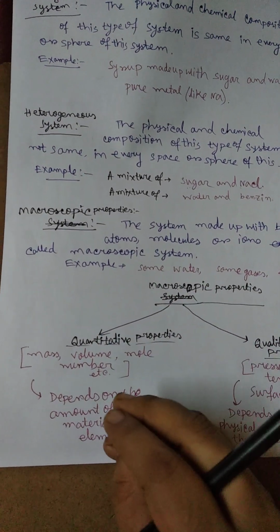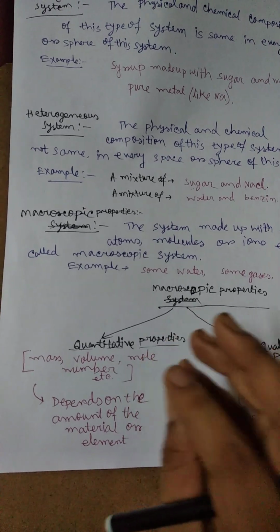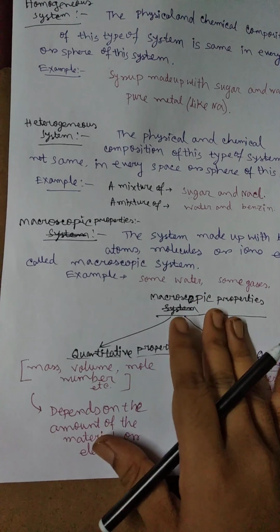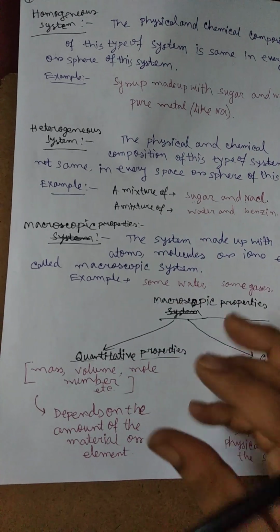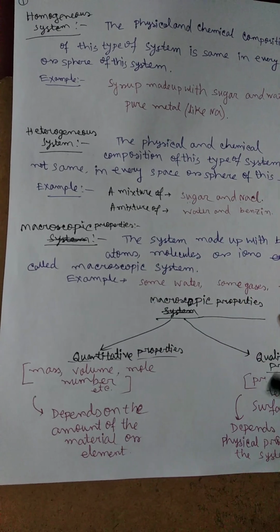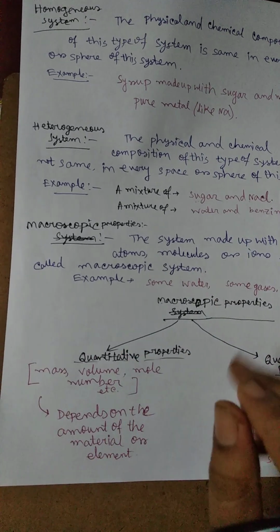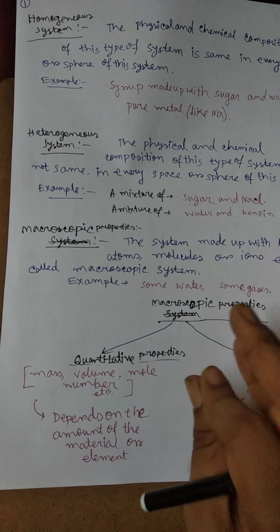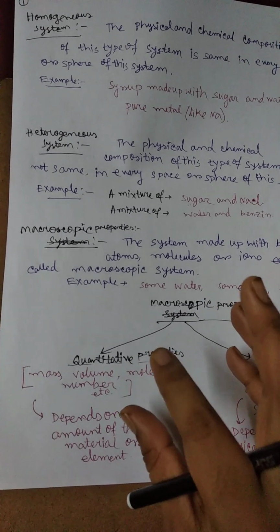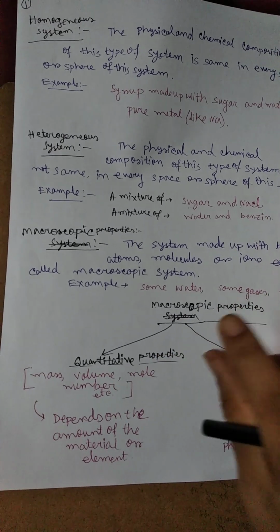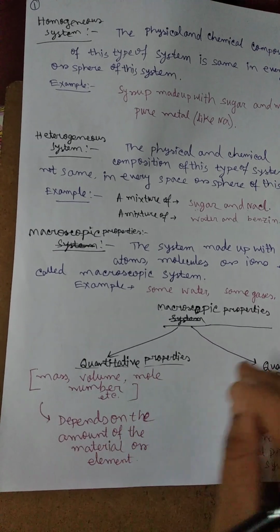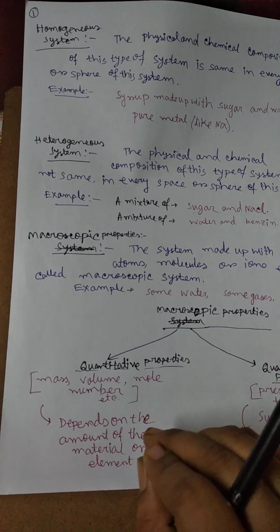How much the material is in quantity is called the mass. How much mass of this sugar, or what volume is taken by the oil in a container. Okay, so this is the volume. Mole number is how many moles. If you ask what is the number of moles of water molecules in a glass of water, we can give an answer with mole numbers.